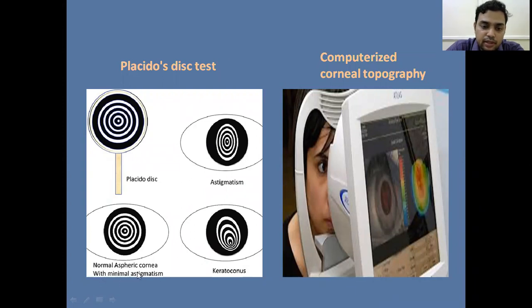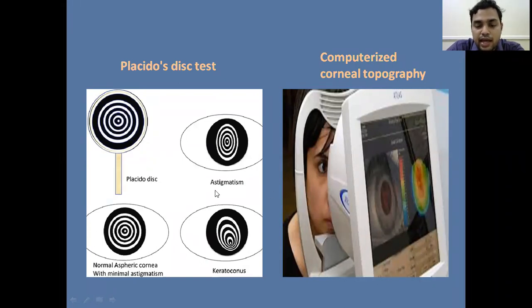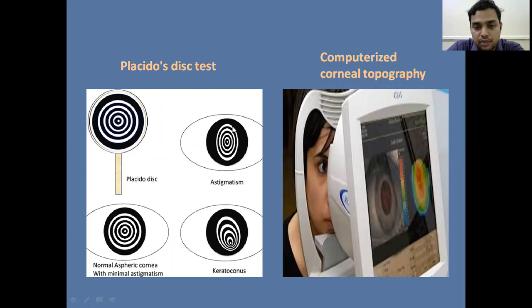This is the normal aspheric cornea with minimal astigmatism. If the patient does not have any astigmatism, the rings are concentric. If there is any abnormality like astigmatism, there will be distortion of the shape of the concentric rings. This is the shape of the placido disc rings in case of keratoconus, and this is the shape in case of astigmatism. So this is the normal shape. So one test is the placido disc test.